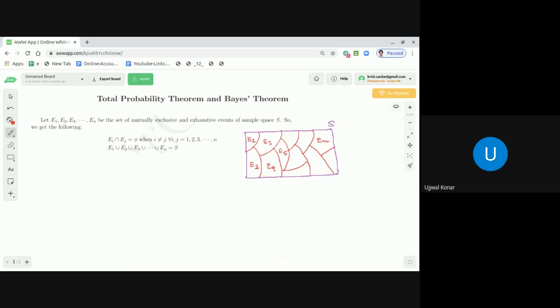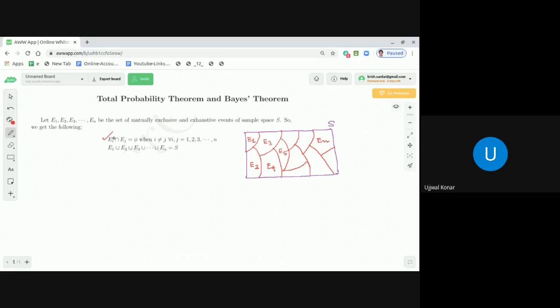If you take any two sets and make their intersection, you will not find any element. That means the intersection of any two among E1 to En is a null set. That is what we call mutually exclusive.